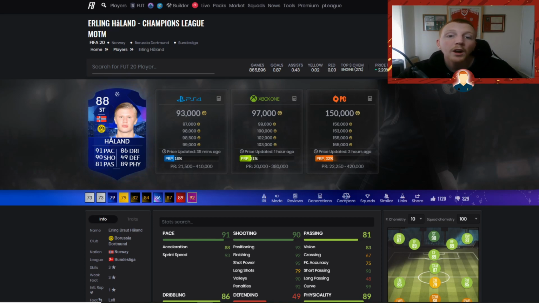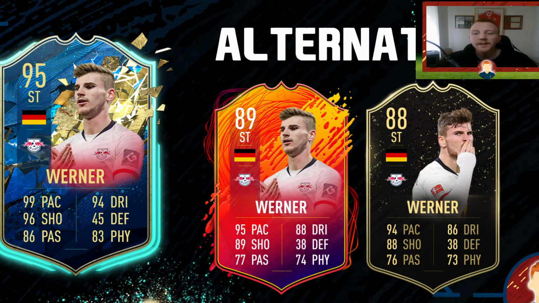We just don't know what order they're coming in. But this is another card that you want to look at because it's quite low, and he is a very much loved and hyped card throughout FIFA. I think this one you could be able to turn over quite easily when the team of the season hype does come out. Next up on our list, we have got Timo Werner.